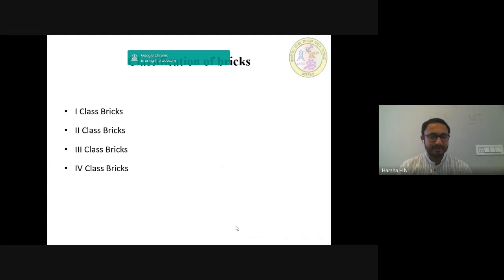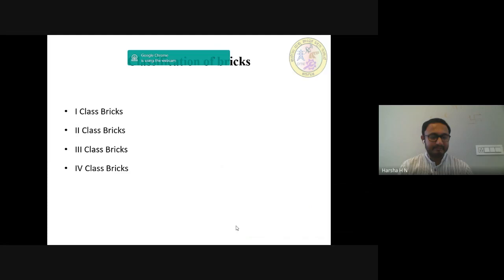Next one is third class bricks. These bricks are ground molded and they are burnt in clamps. These bricks are not hard and they have a rough surface with irregular and distorted edges. These bricks give a dull sound when struck with each other. They are used for unimportant works, temporary structures, and at places where rainfall is not heavy.